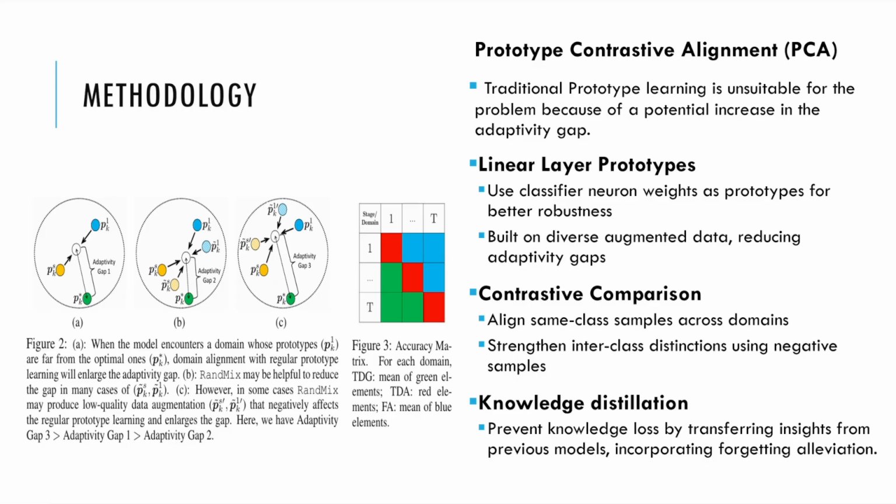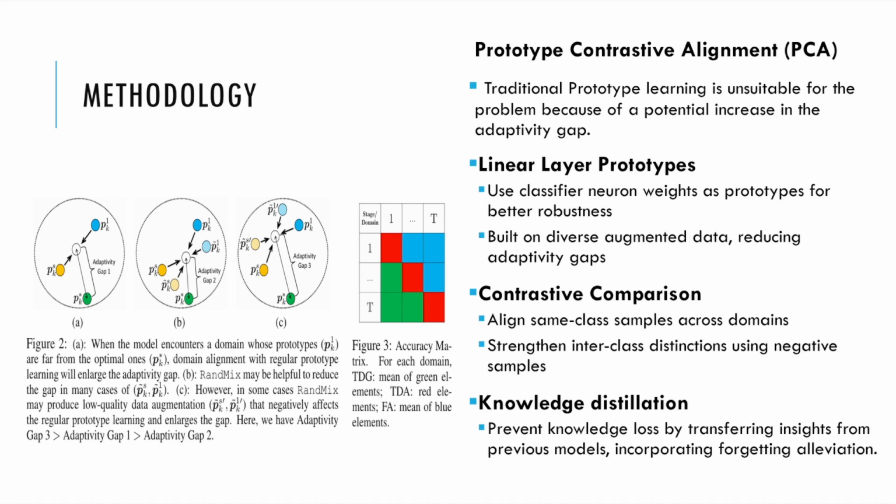So, how do we do PCA? Firstly, linear layer prototypes use classifier neuron weights as prototypes. This approach ties prototypes directly to decision boundaries, making them robust. Built on diverse augmented data, these prototypes prepare the model for unseen domains while reducing the adaptivity gap.